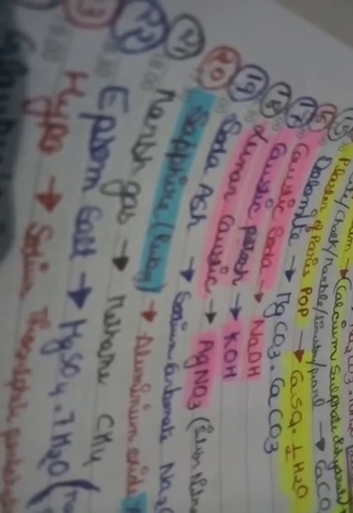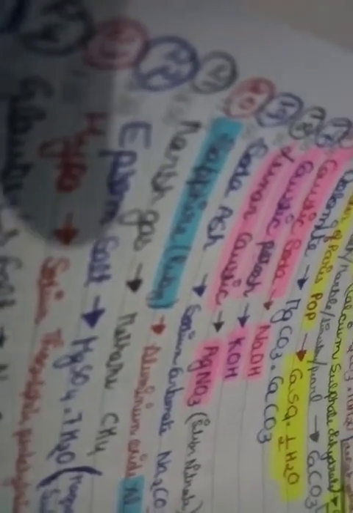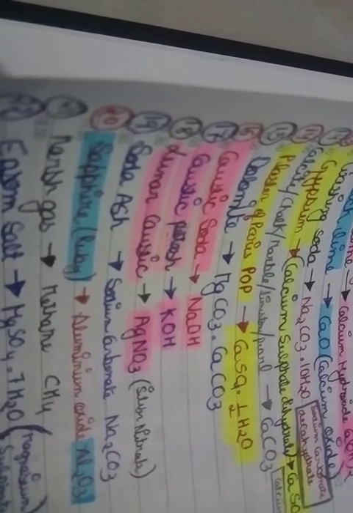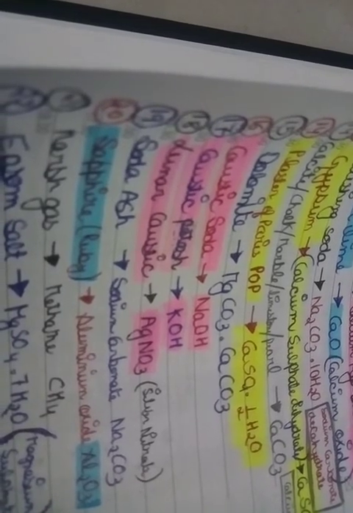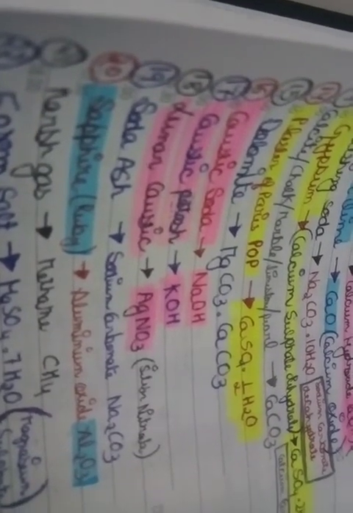The next is the lunar caustic. Here we go with the lunar caustic. That caustic only goes for OH. OH means sodium, soda, and potash, not lunar caustic. Lunar caustic has a different meaning. That is for silver nitrate. That is AgNO3.